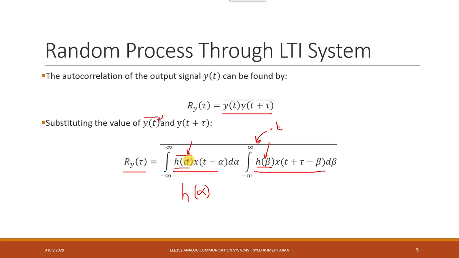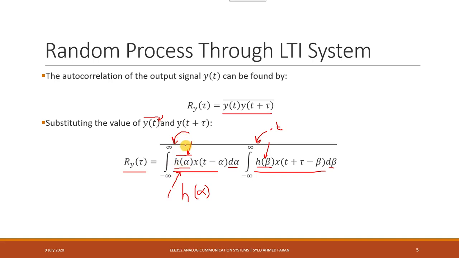So if you notice, we have two different integrations going on. One integration is coming from this convolution, and the other integration is coming from this calculation of the mean. In one of these computations, the t variable is missing. In the other computation of this integral, the alpha variable is already there, and the beta variable is already there. However, in the calculation of the integral where this time signal is involved, the time variable is missing. So with respect to time, this signal seems to be a constant.